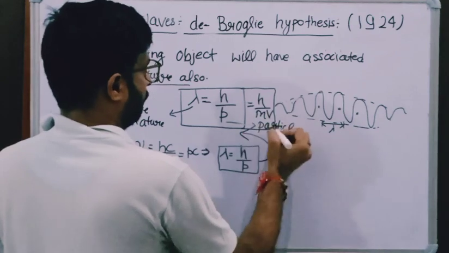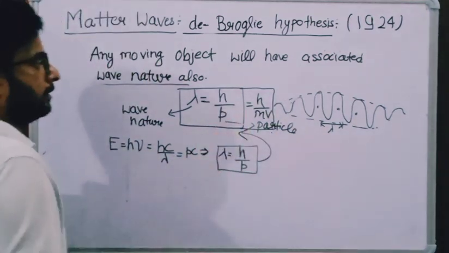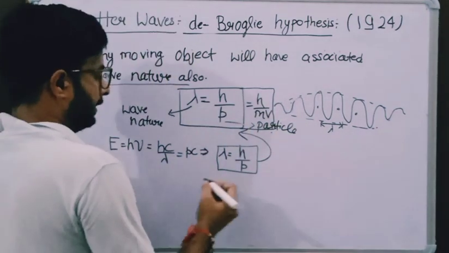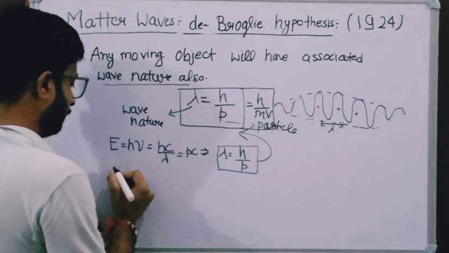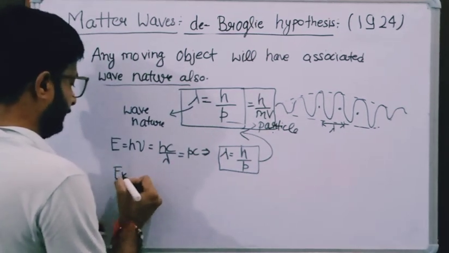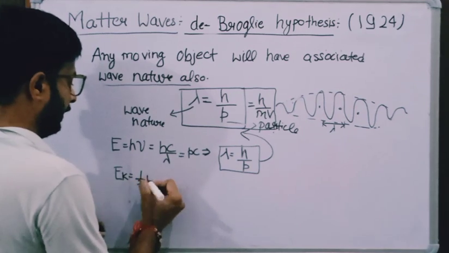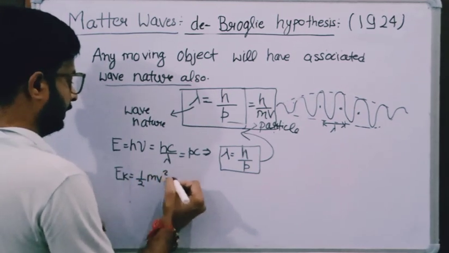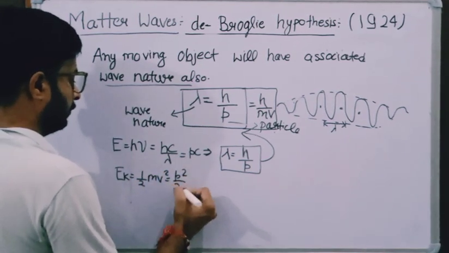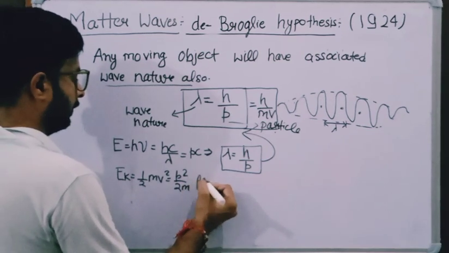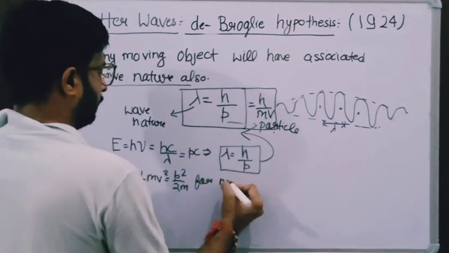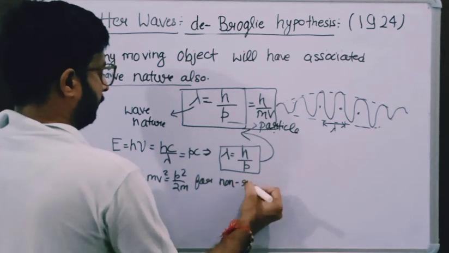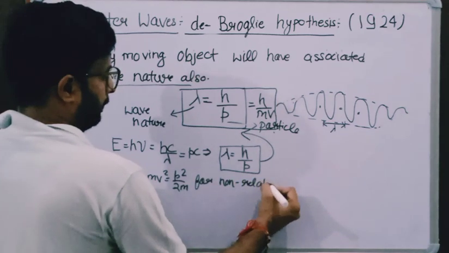We can write this equation in terms of kinetic energy also. We know the formula for kinetic energy, Ek is equal to half mv squared, or we can write this as p squared by 2m, for a non-relativistic or classical particle.